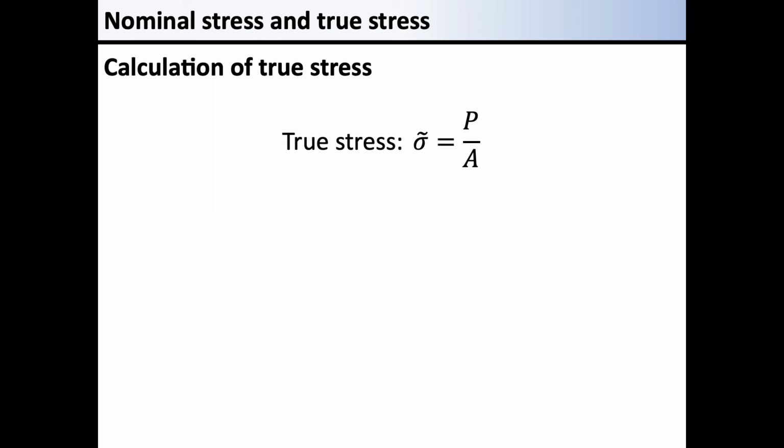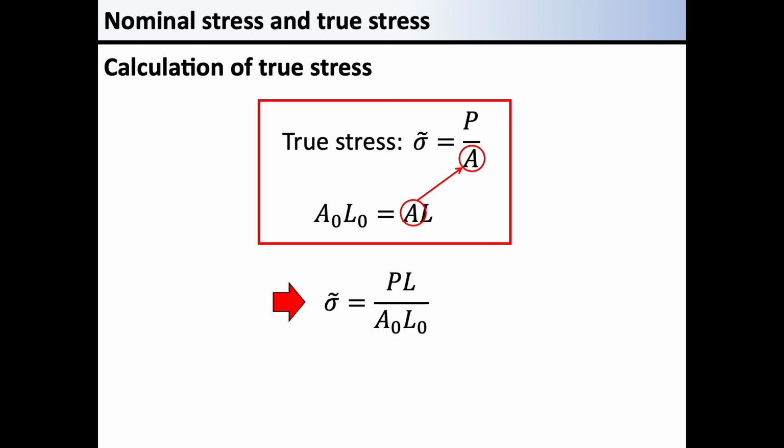So far, we have learned that the true stress is defined as P over A. This equation, derived from the assumption that the volume is constant, can be used to eliminate A. So, we get the equation. We now focus on P divided by A0 in this equation.